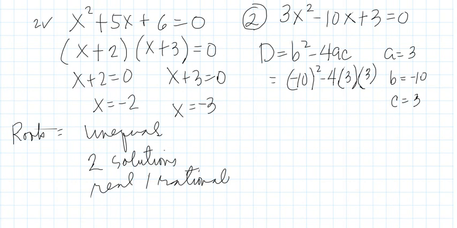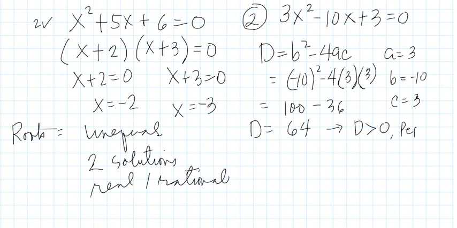So, we have here 100 minus, so 9 times 4 is 36. Therefore, the discriminant is 64. So, the discriminant now is greater than 0 and it's a perfect square. 64 is a perfect square.